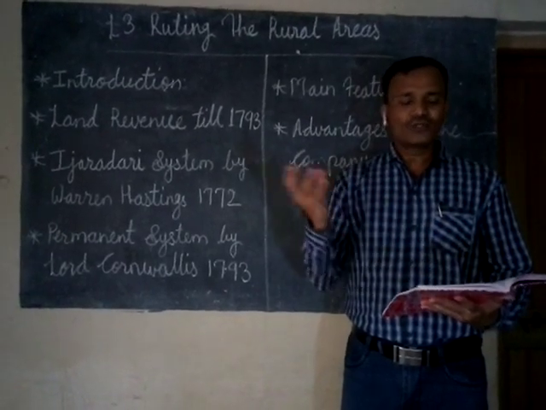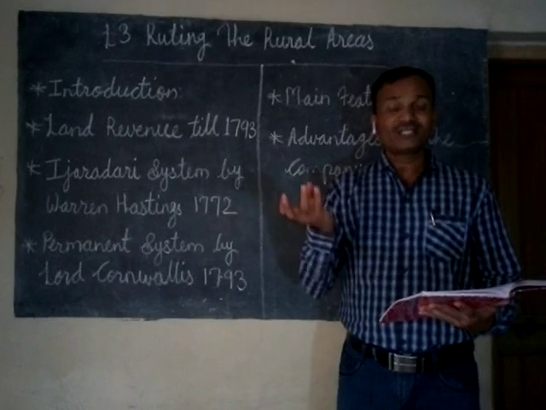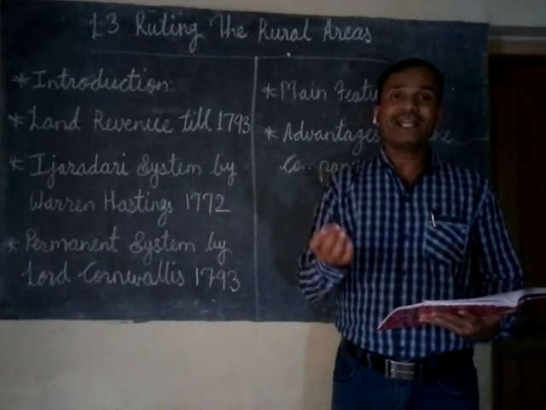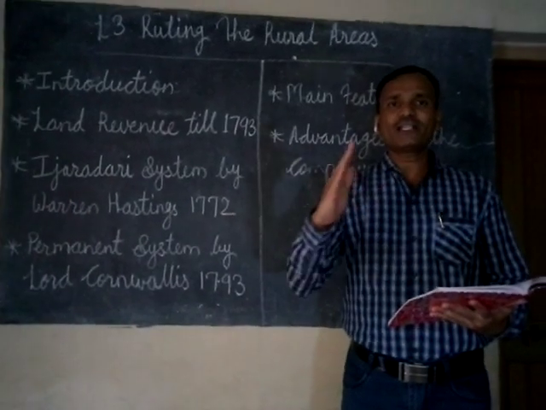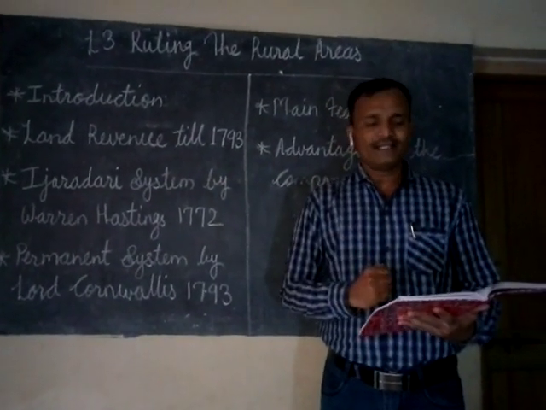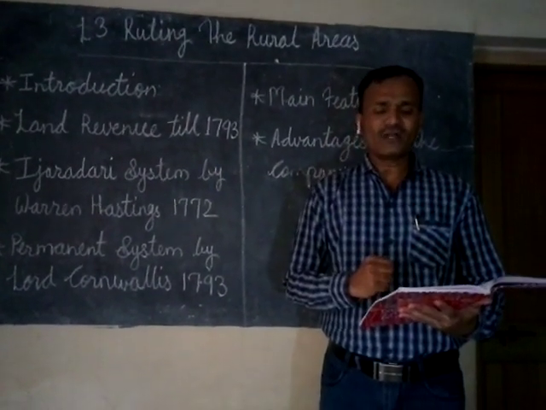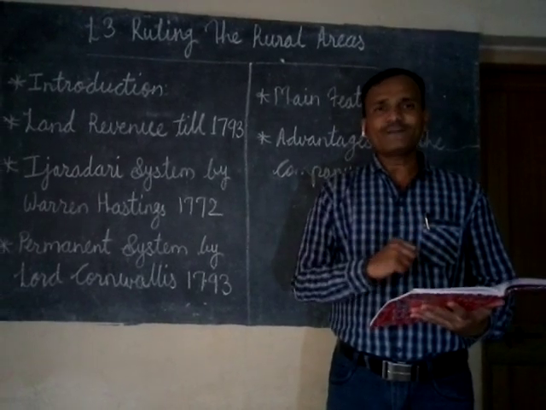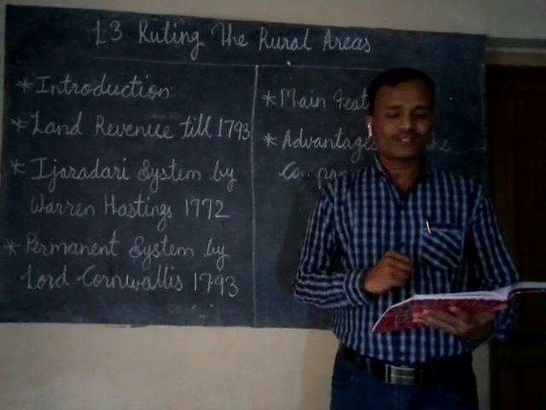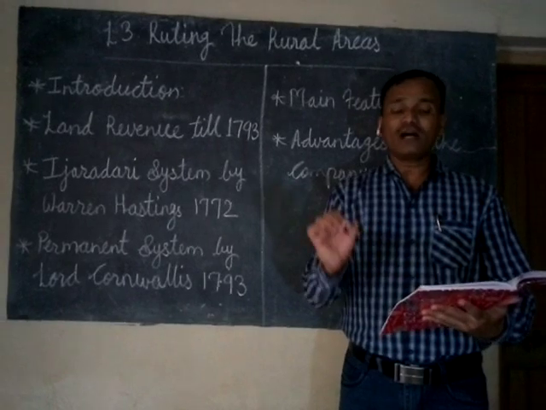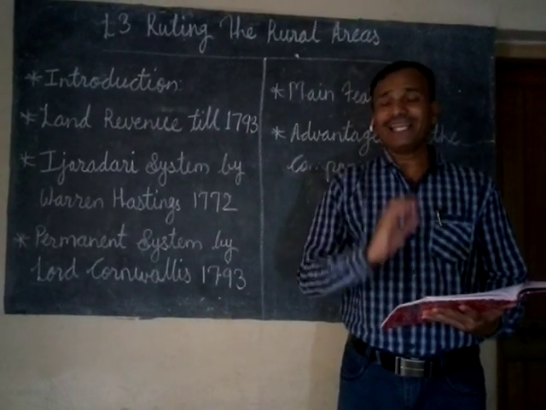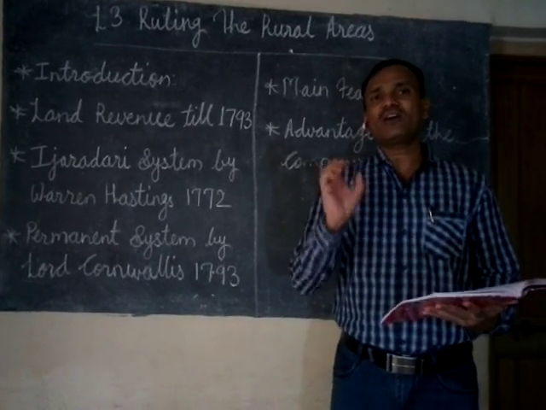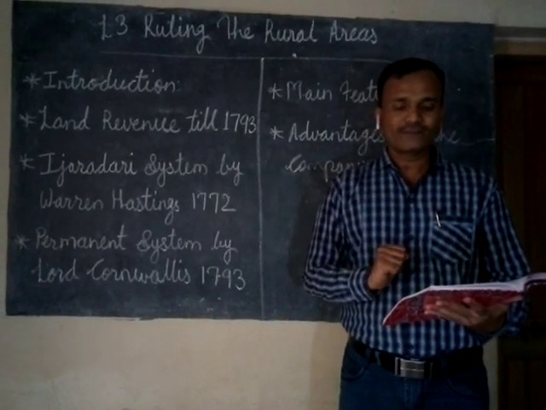For administration, war expenses and buying Indian goods which they wanted to sell to England or the European countries, they required money. Their aim was only to earn more and more profit.